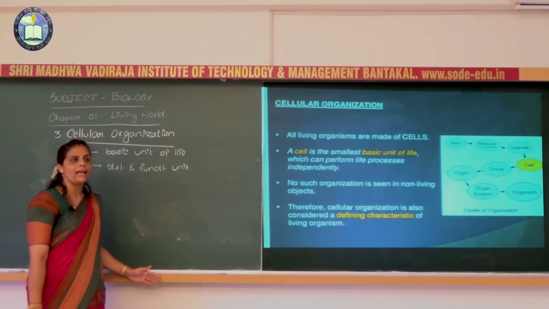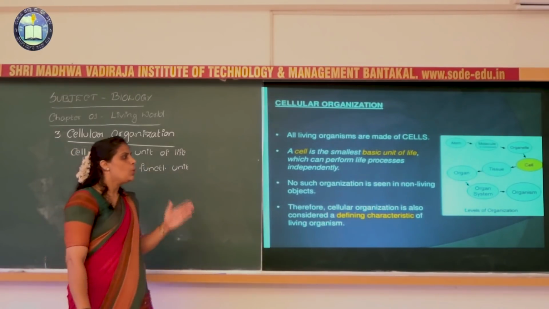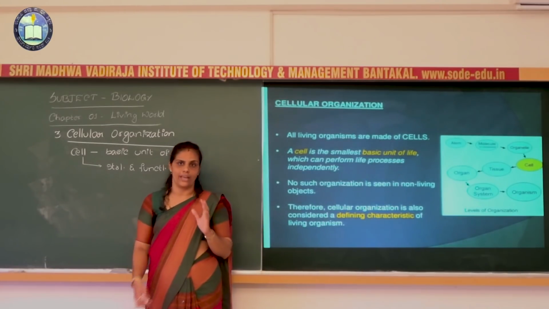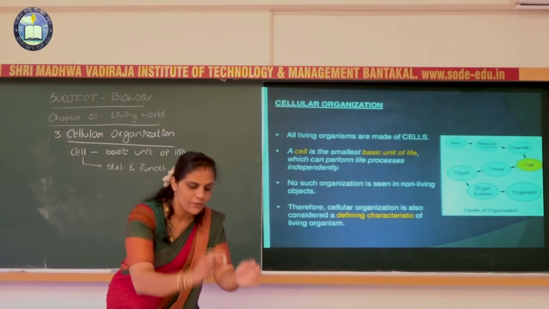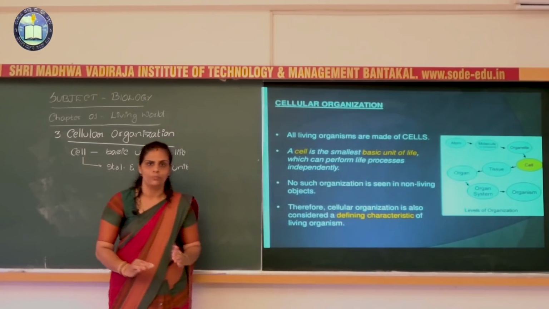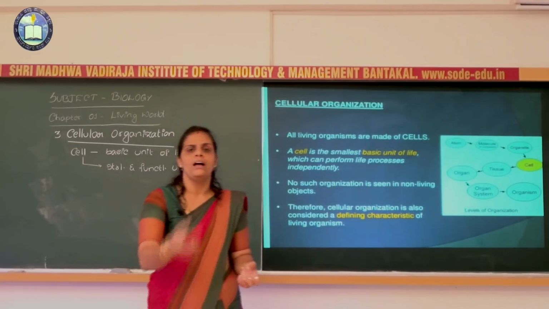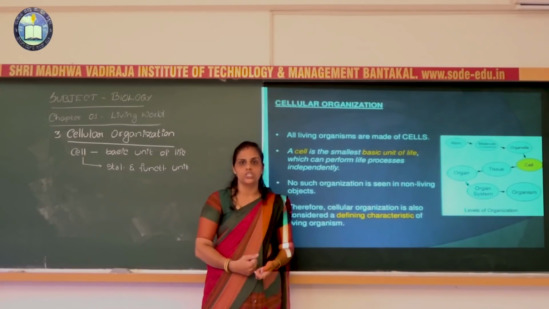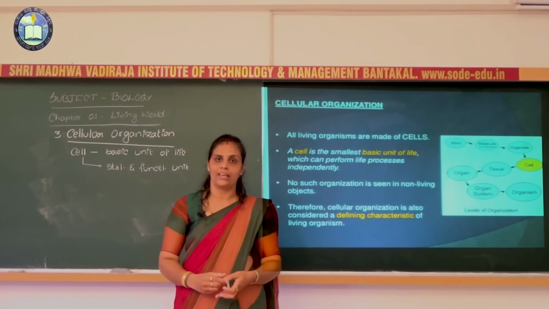But if you are comparing such an organization in a non-living object, we can't see the cell in the non-living organism. If you take a section of this chalk and observe under the microscope, we can't see the cellular structure. Otherwise, if you take a stem of the plant, cut it, and observe it under the microscope, clearly we can see the presence of the cell, isn't it?